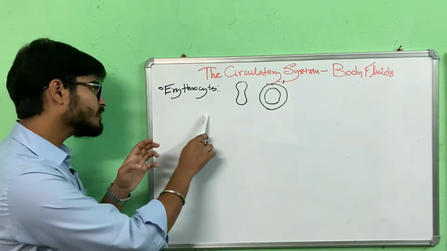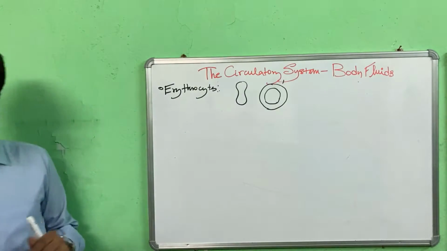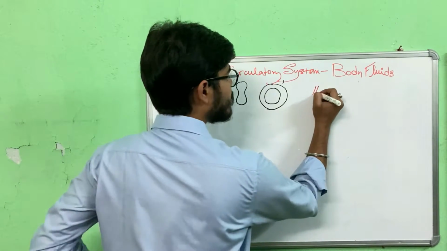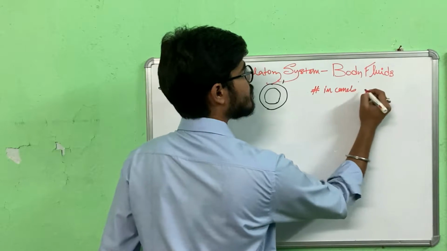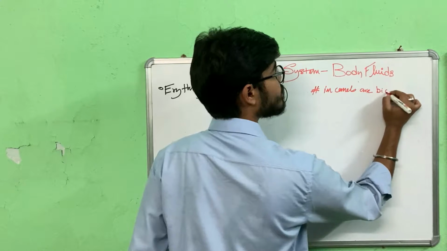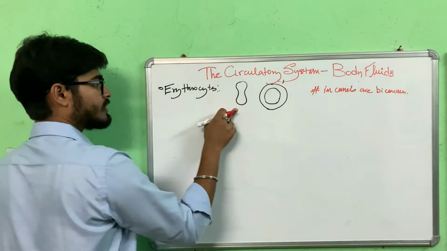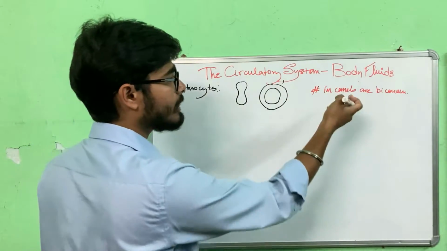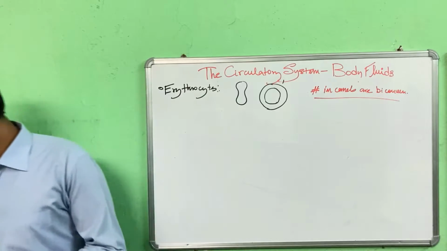In humans, erythrocytes are biconcave in nature. However, there is an exception. It's good to know that erythrocytes in camels are biconvex. Later you'll know that erythrocytes in humans do not have a nucleus, but in camels they do. That's a different issue, but it's good to know for extra knowledge.